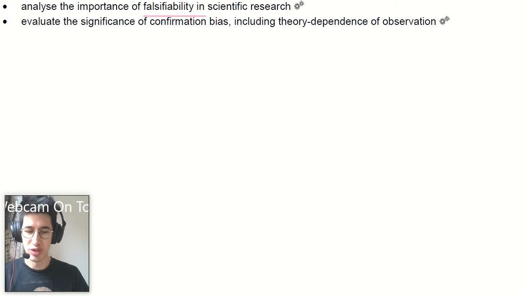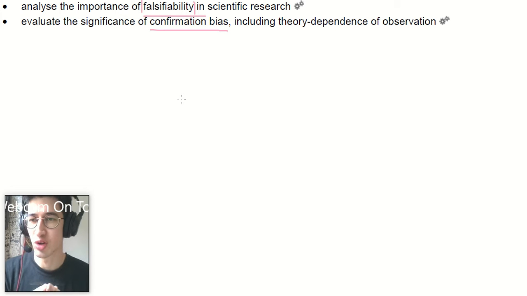Hello, welcome to the third video of Science Extension. We're looking at falsifiability and confirmation bias. So first, falsifiability. A hypothesis is falsifiable if there's an observation that can contradict it.